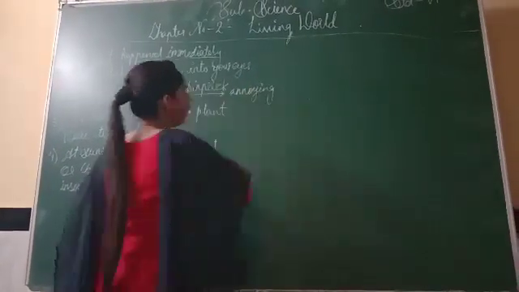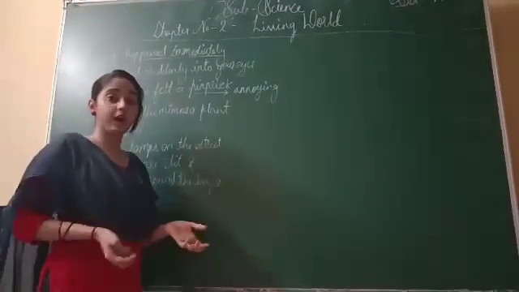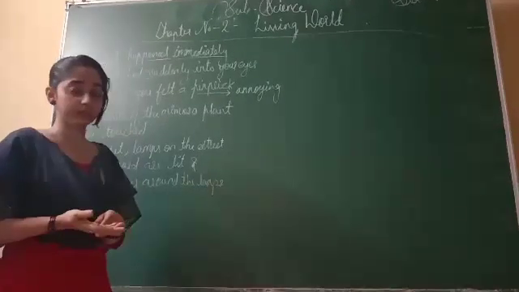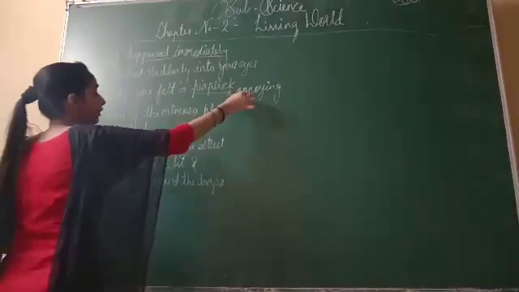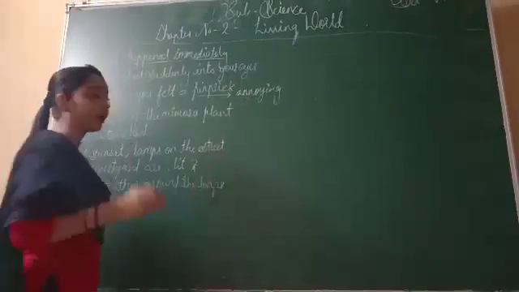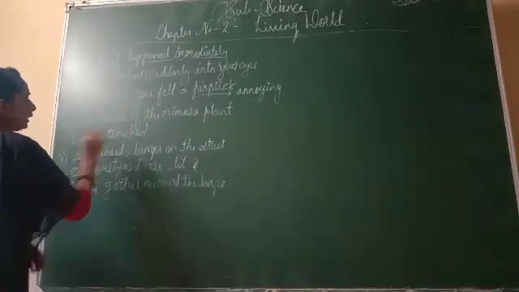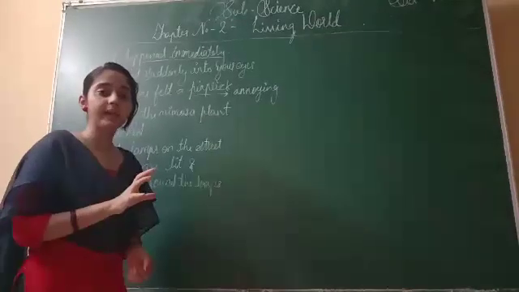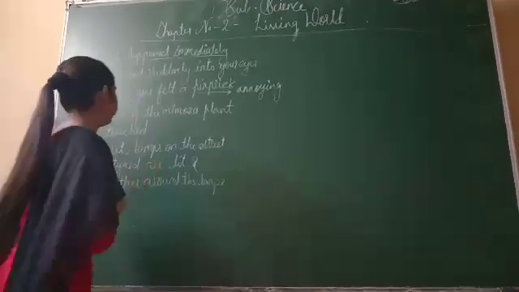If suddenly you annoy someone, what will they do? They will shout at you or scold you. So if suddenly a pinprick is there, we behave like an annoyed person. The leaves of the mimosa plant were touched. If you touch the mimosa plant leaves, what will happen? The leaves will close.